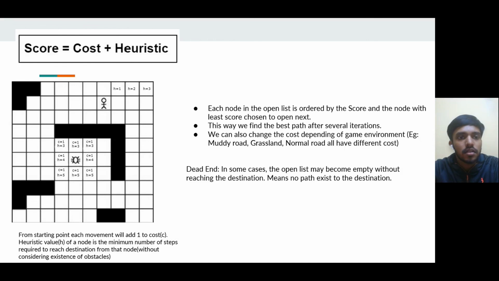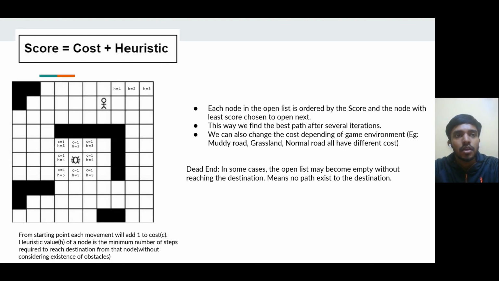The A-star algorithm selects the next node by considering the score of each node. The score is the sum of the cost from the initial point and the heuristic value. Here we will take one step from the initial point as a cost of 1 unit, and the number of steps required to reach the destination from a particular node without considering the obstacles is taken as the heuristic value. If we look into the figure, we can see all the 8 direct neighbors of the initial point have a cost of 1, but their heuristic values may differ.